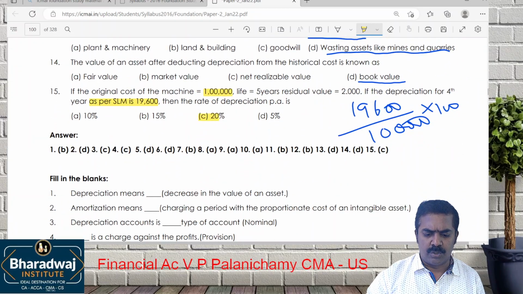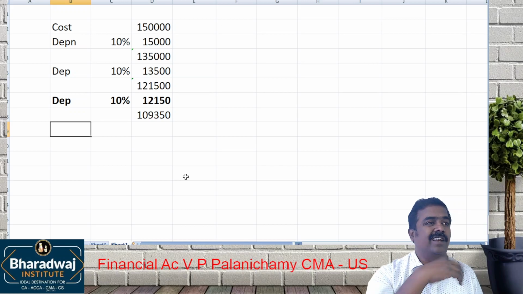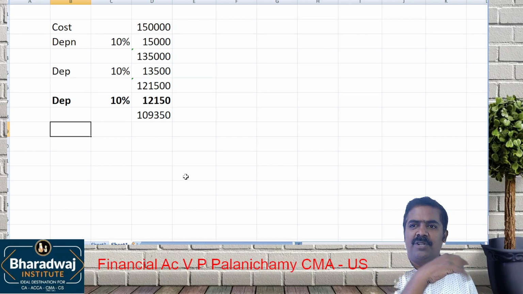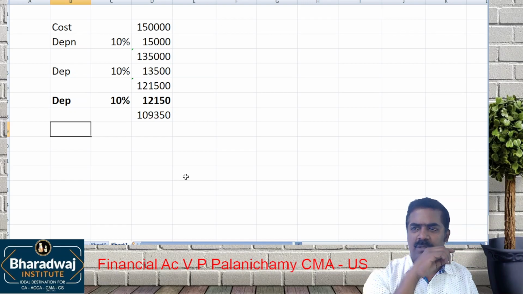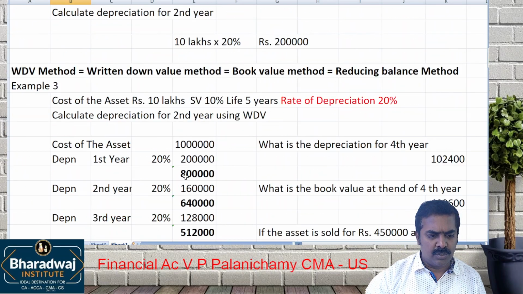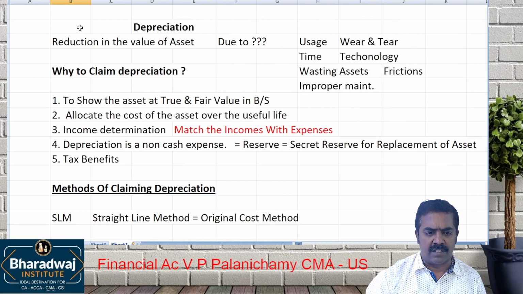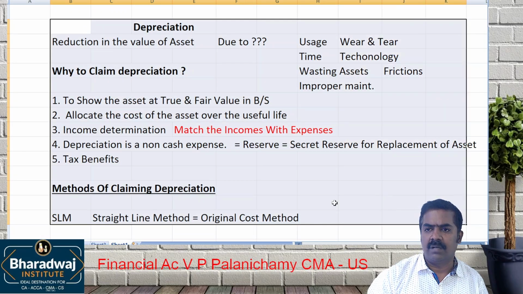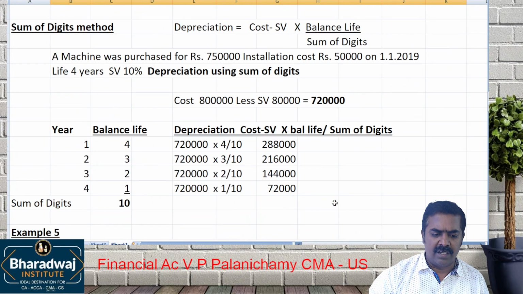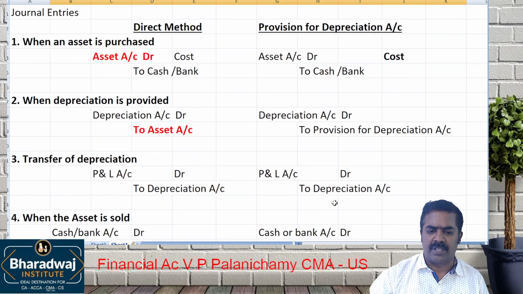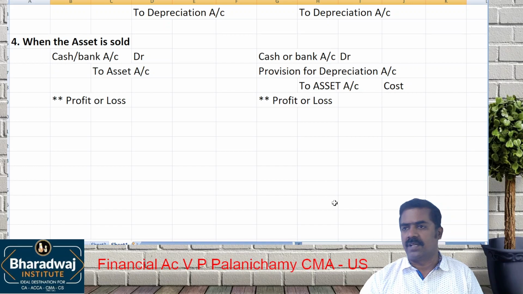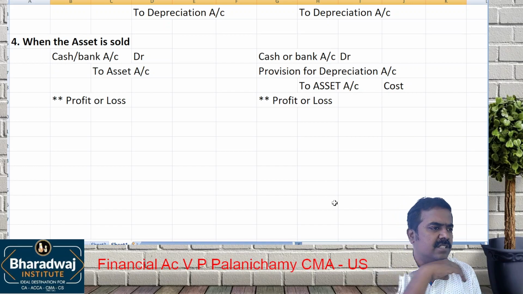Done. So in depreciation, ledger-based questions cannot be tested. Preparing accounts is waste. Clear? Preparing an account like machinery account, depreciation account, etc. is waste. So simple. Be clear in this concept. What is depreciation? Then SLM, WDV, sum of digits method, production units method, and what? Production hours method. And now to pass a journal entry. If you are thorough, then this chapter is over.